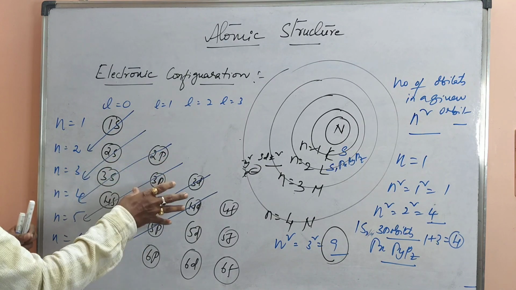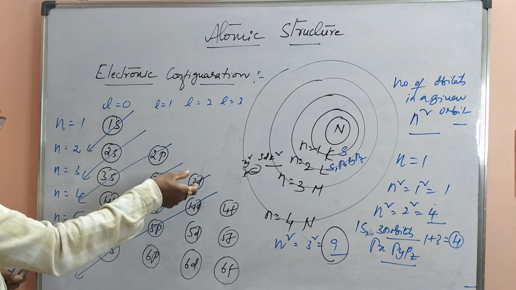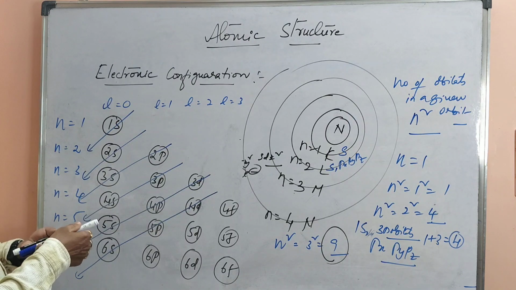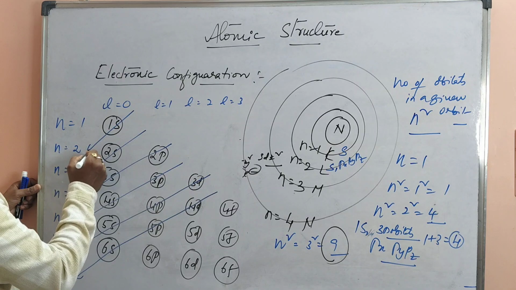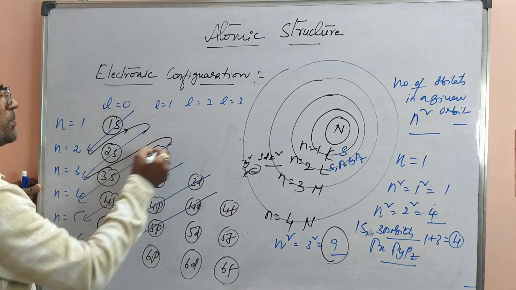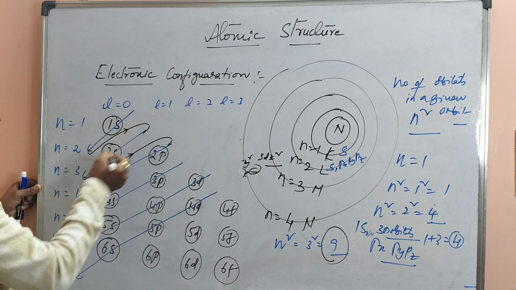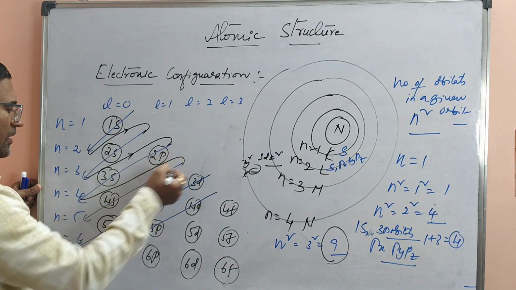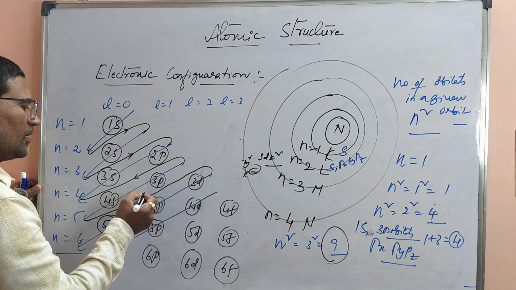We are having up to only d orbitals, 30 elements are there primarily. So hence I'm explaining, I'm focusing more on these only. Now, after filling the 1s orbital, the electron is going to enter into 2s like this. Please be careful while you are drawing the diagram, then you will understand. After finishing 1s, they are going to enter into 2s. After 2s, 2p, 3s. Next, 3s, 3p, 4s. After that, 4s, 3d, 4p.